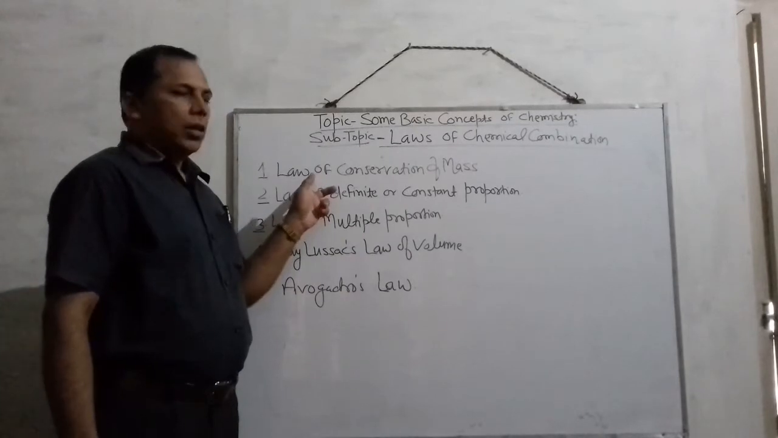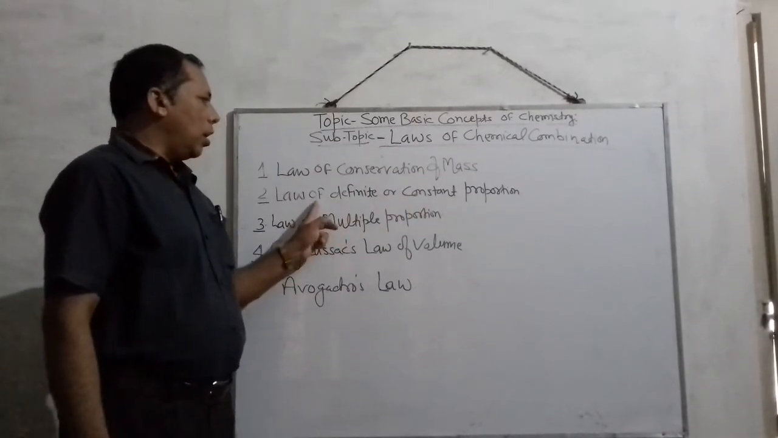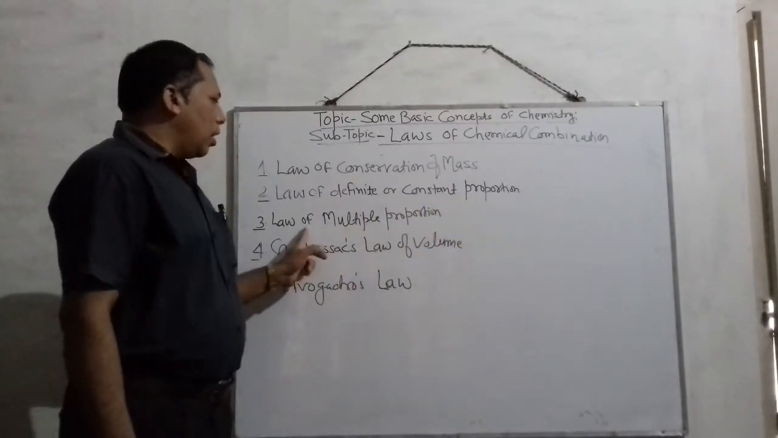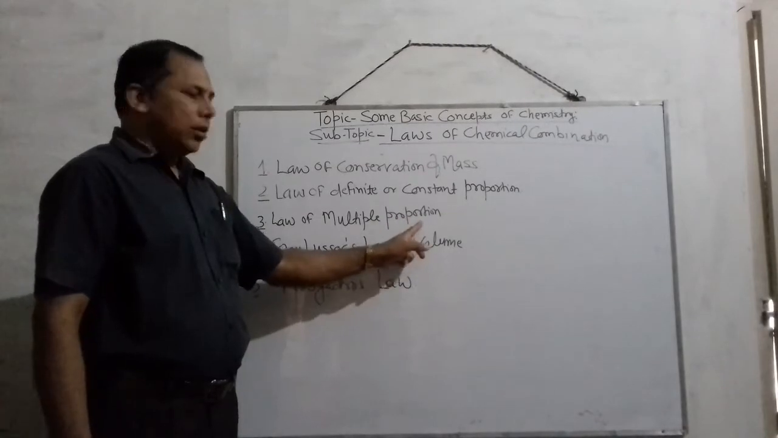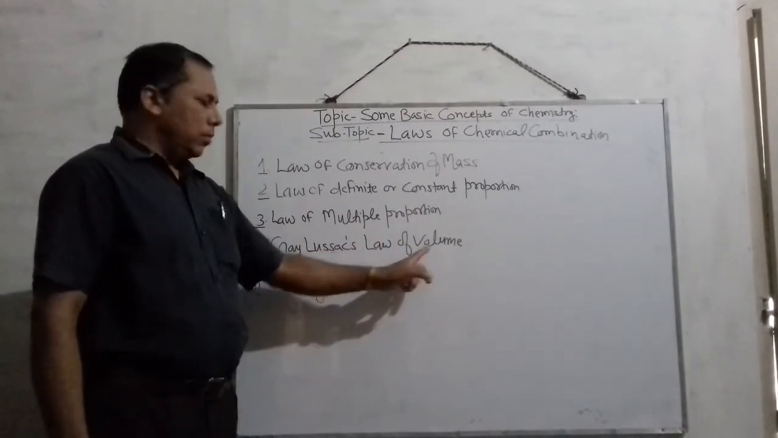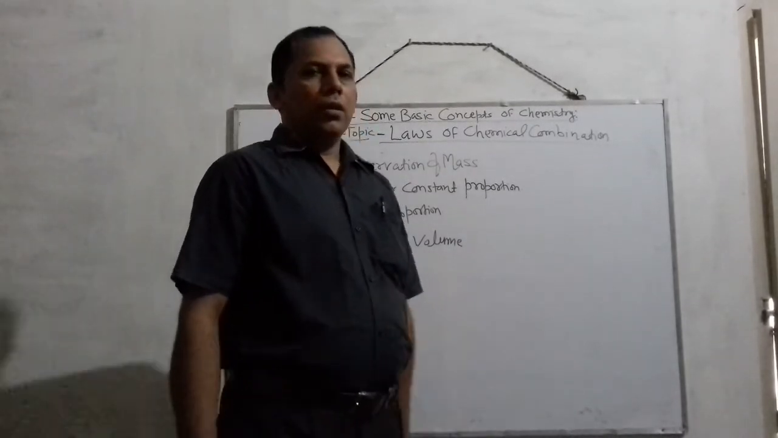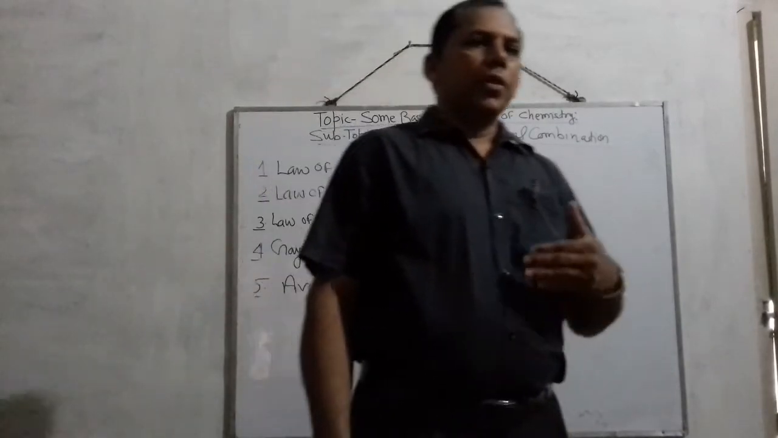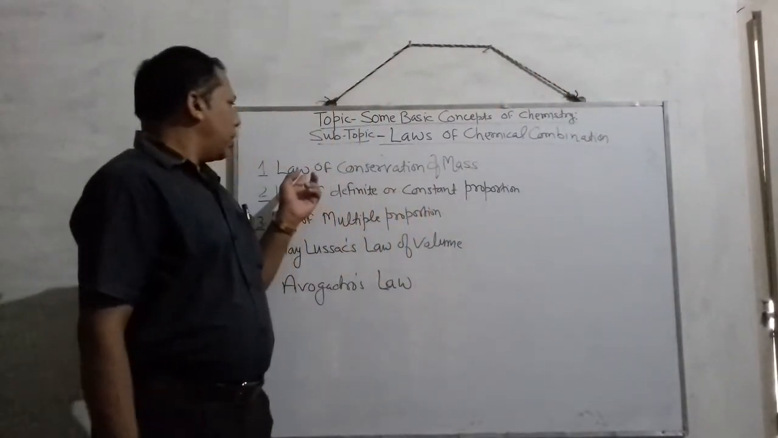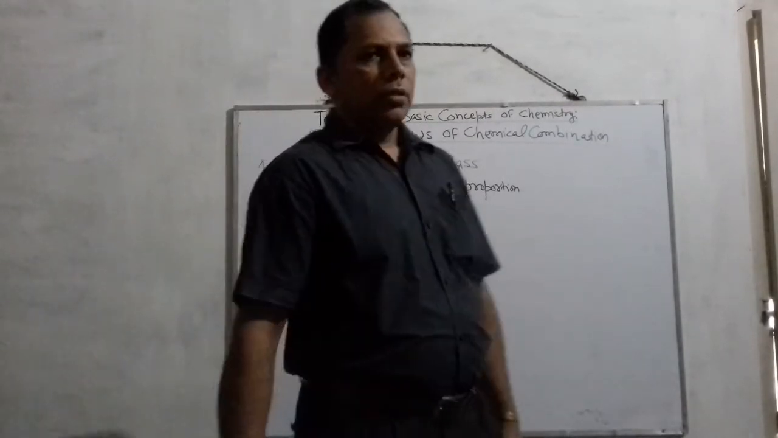First is law of conservation of mass. Second, law of definite or constant proportion. Third, law of multiple proportion. Next, Gay-Lussac's law of volume, and last is Avogadro's law. So, let's deal with them one by one. First, what is the law of conservation of mass?